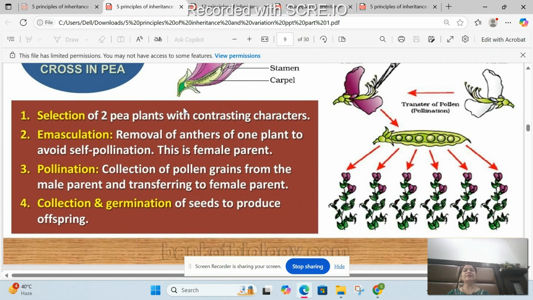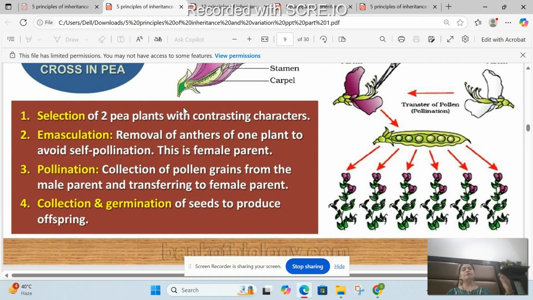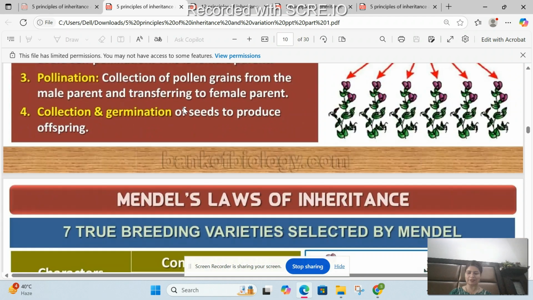This is artificial hybridization. So first step is emasculation, selection of two different plants. Then emasculation. Emasculation means removal of anthers, so that we dust our desired plant with desired pollens. And then you have pollination with the desired pollen, so as to prevent cross pollination. We will discuss this later.